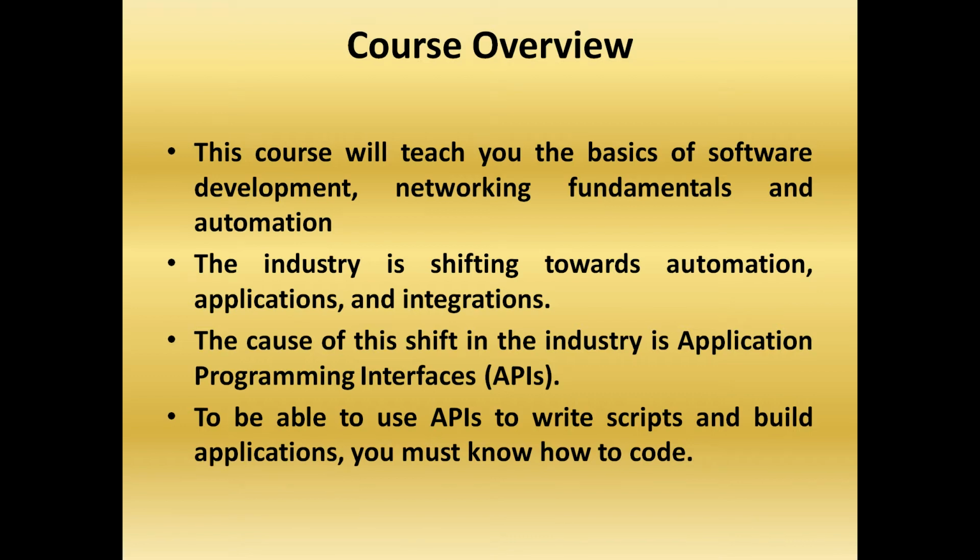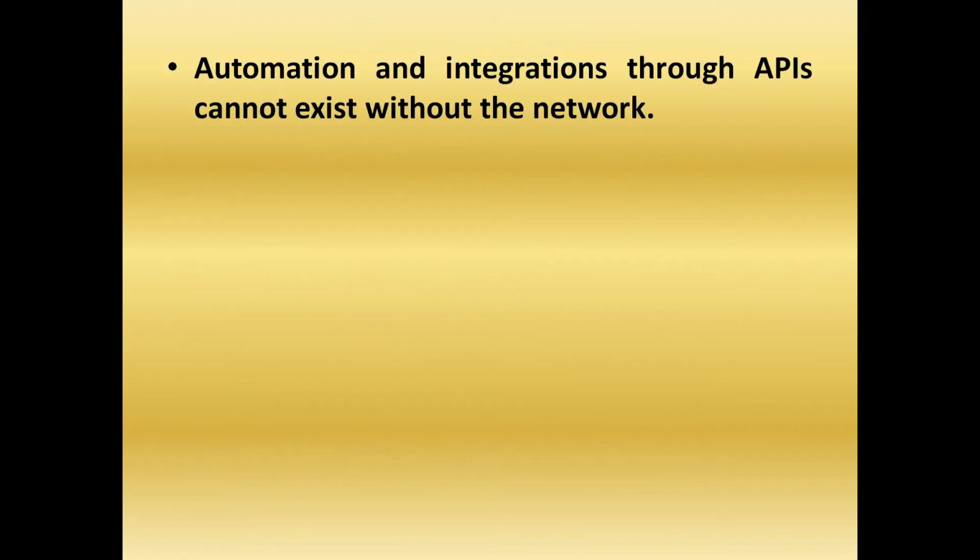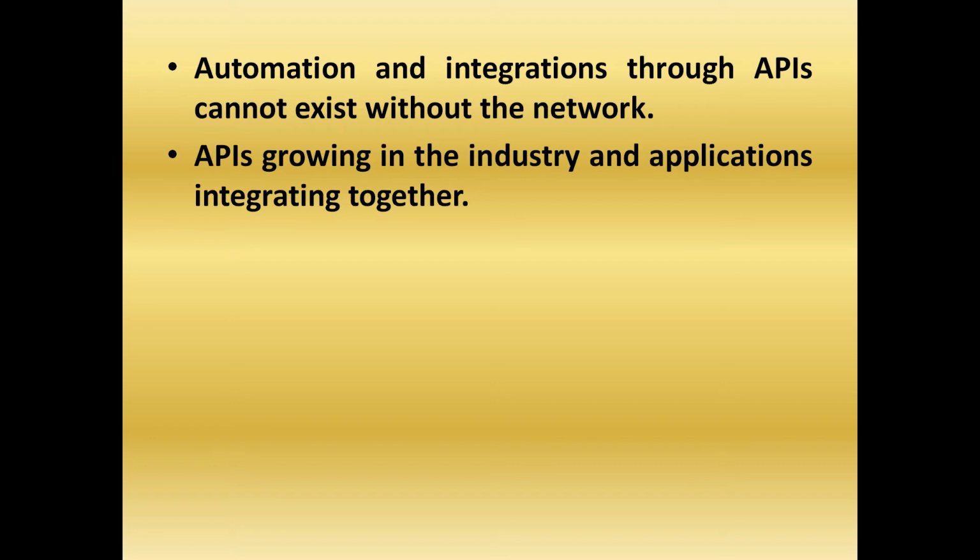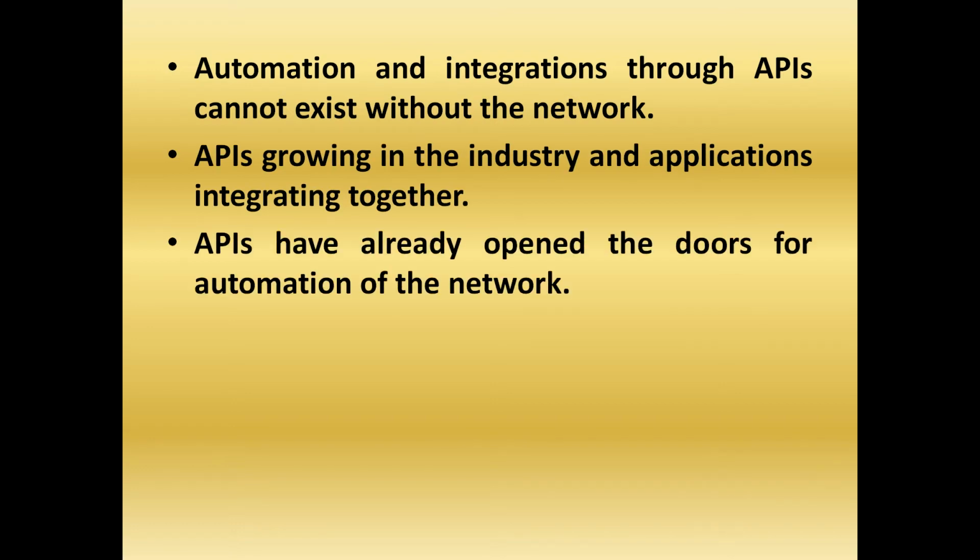Automation and integration through APIs cannot exist without the network. With the number of APIs growing in the industry and applications integrating together, it is important to understand how to secure the network and your applications to avoid incidents such as data breaches.